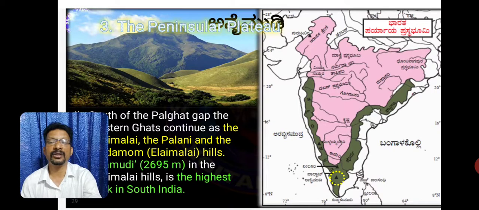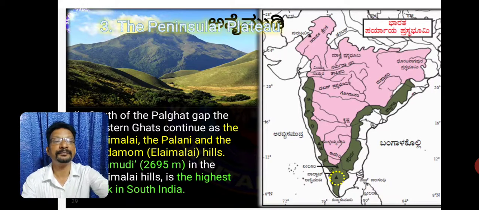Western Ghats are called Anaimalai, Palani, and Cardamom or Elaimalai hills. Anamudi in the Anaimalai is the highest peak in South India.